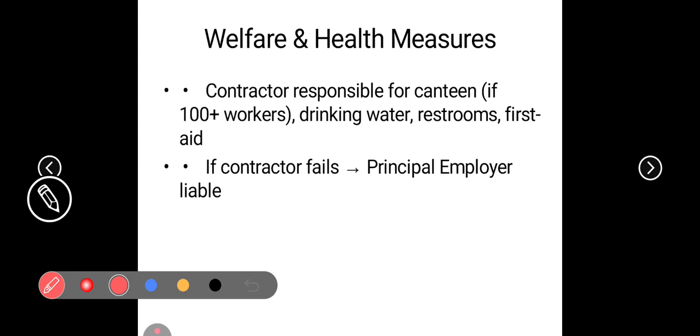Welfare and health measures. Now, what are the welfare and health measures needed by the contract labor? First of all, the contractor is responsible for a canteen if there are 100 plus workers, drinking water, restroom, and first aid. Remember this: if there are 100 plus workers working as contract labor, it is the responsibility of the contractor to provide the necessary facility. First of all, the canteen facility. If there are more than 100 workers, there should be a canteen facility.